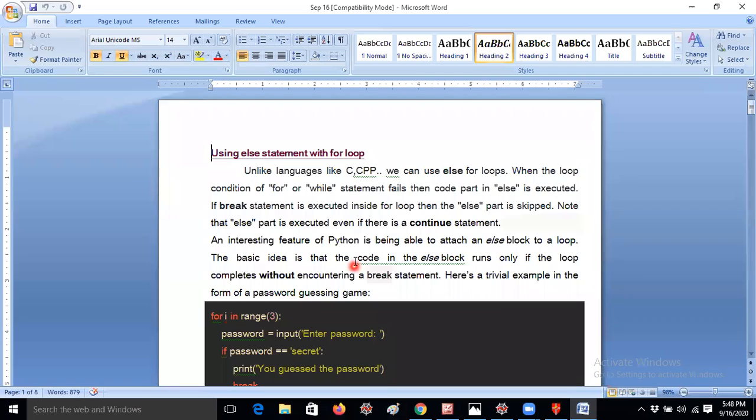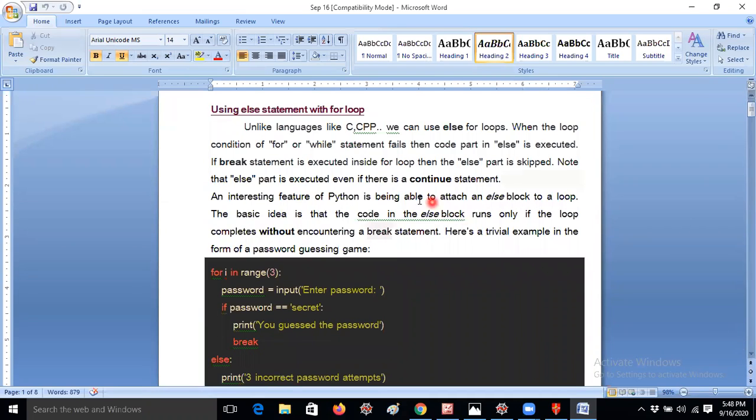Note that the else part is executed even if there is a continue statement. The basic idea is that the code in the else block runs only if the loop completes without encountering a break statement. I'm giving an interesting feature of Python, being able to attach an else block to a loop. It is a really good feature actually.